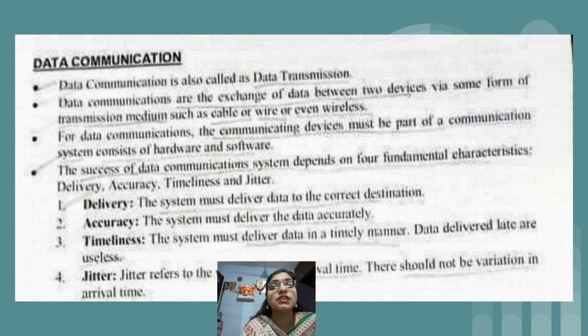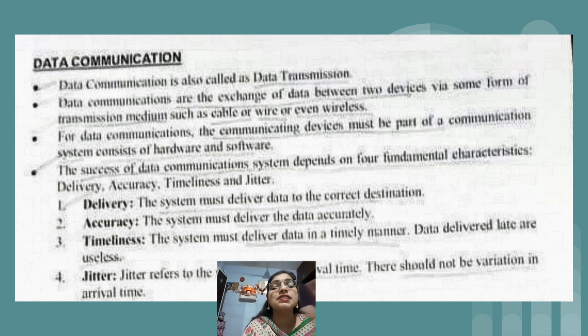It is sent smoothly by the sender as well as received by the receiver. If we achieve all these four characteristics, then and only then can we say that the communication which we did is best or proper. So these are the four fundamental characteristics of data communication.